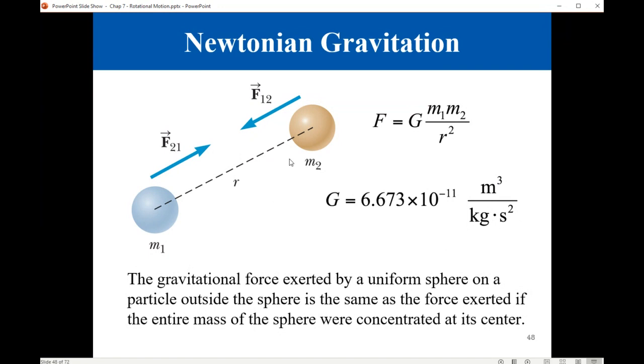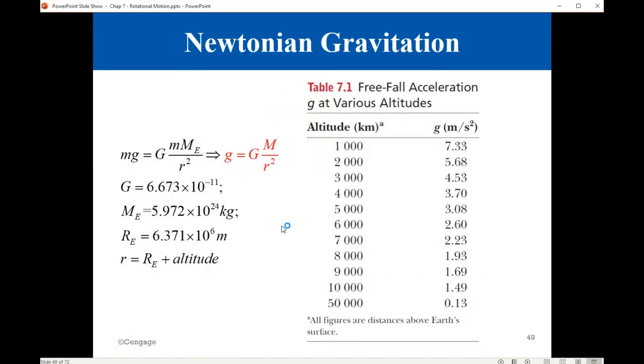When you have spherical objects, we can ignore the dimensions and think of the masses as if located at the centers, because when you calculate the force, you need r. So we take r, the distance between the two centers of these spherical objects.